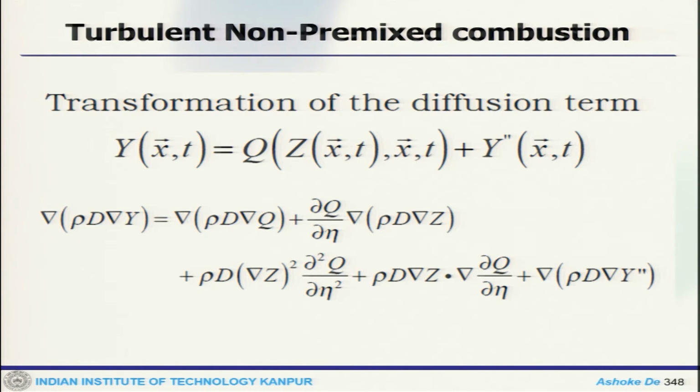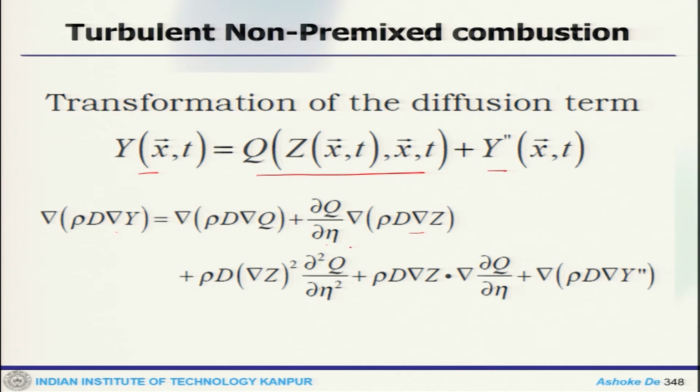Now, the transformation of the diffusion term. Similarly we use Y = Q + Y''. So, we write ∇·(ρD∇Y) equal to ρD∇²Q plus ∂Q/∂η ∇·(ρD∇Z).